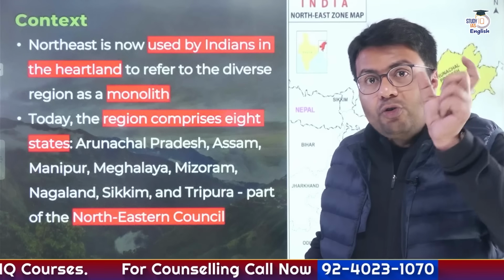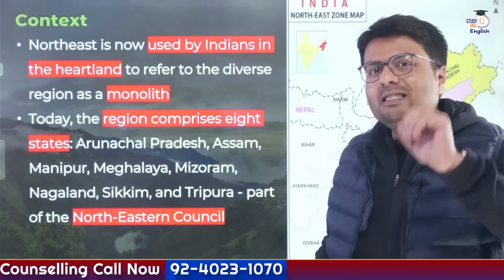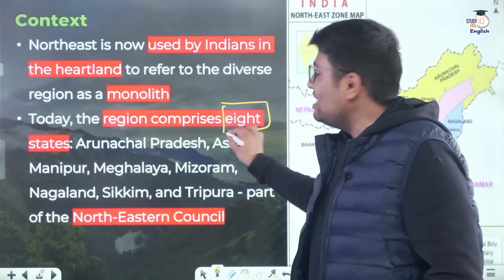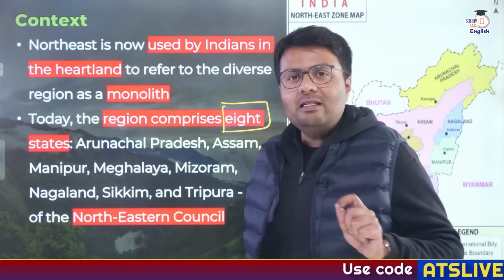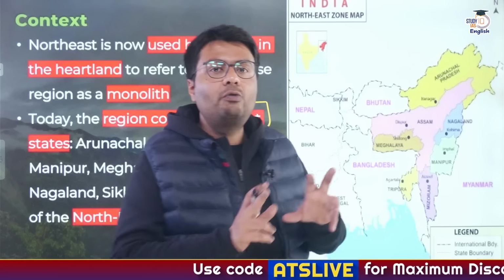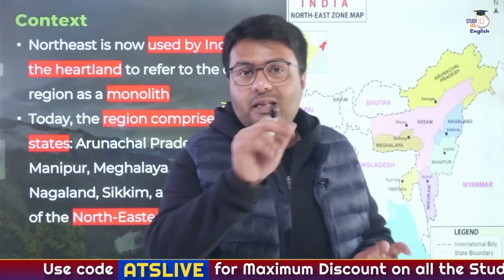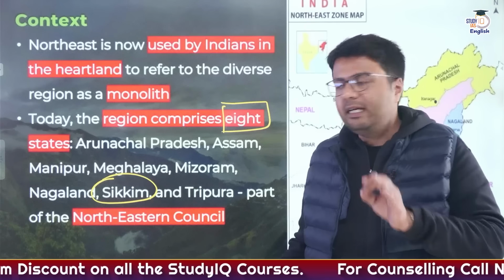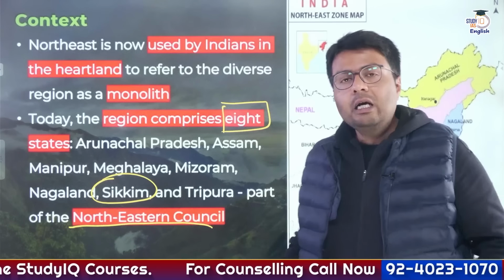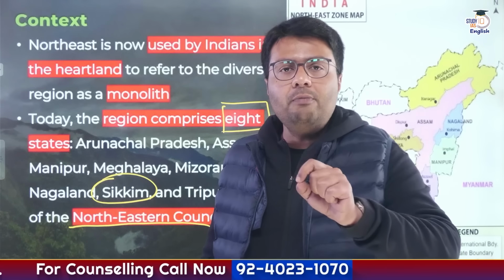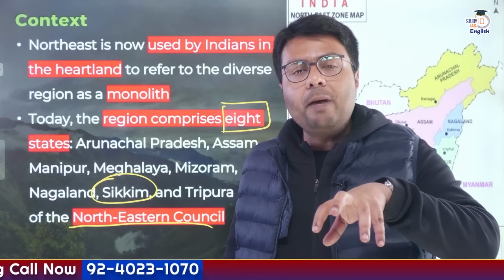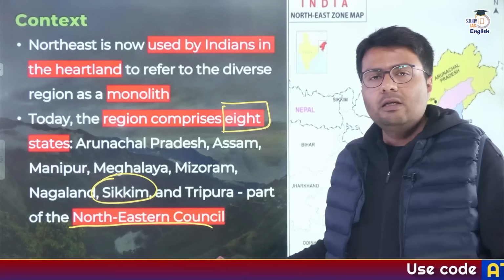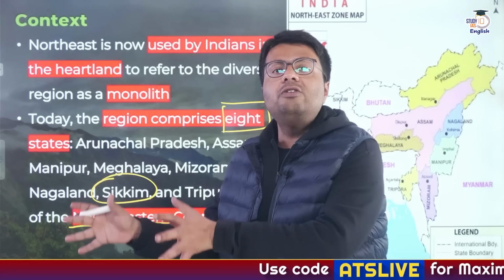Because this geographical monolith region, which is a wrong conception in our mind, actually is a diverse region consisting presently of 8 states. Now, you'll realize many Indians have a misconception that Northeast is made out of 7 sisters, that is 7 sister states, but that is incorrect. Because in that process, you always forget about Sikkim, which is the last state that joined the Northeastern Council. Now, Northeastern Council is a statutory body which deals with policy making and developmental planning at the regional level in the Northeast, right? So, these 8 states, which are the part of Northeastern Council, are what makes this region Northeast.